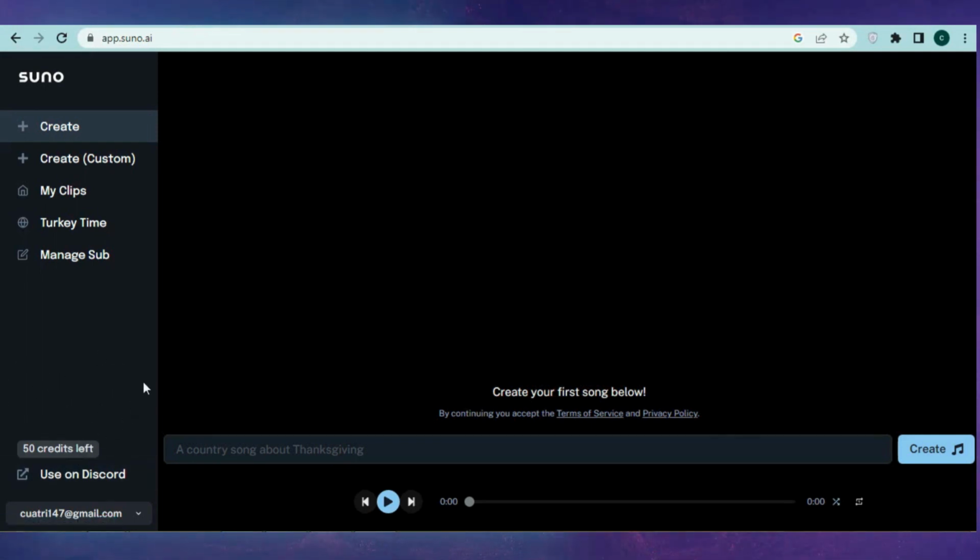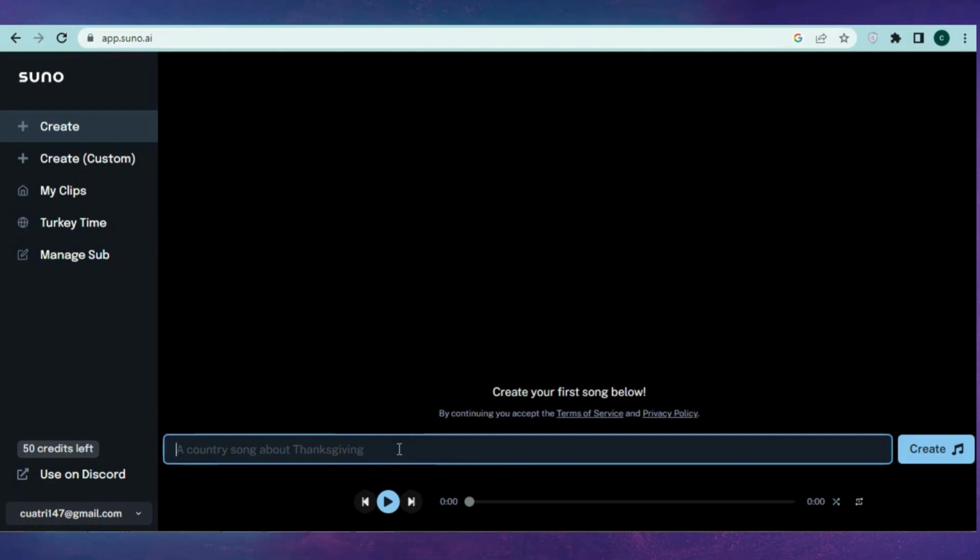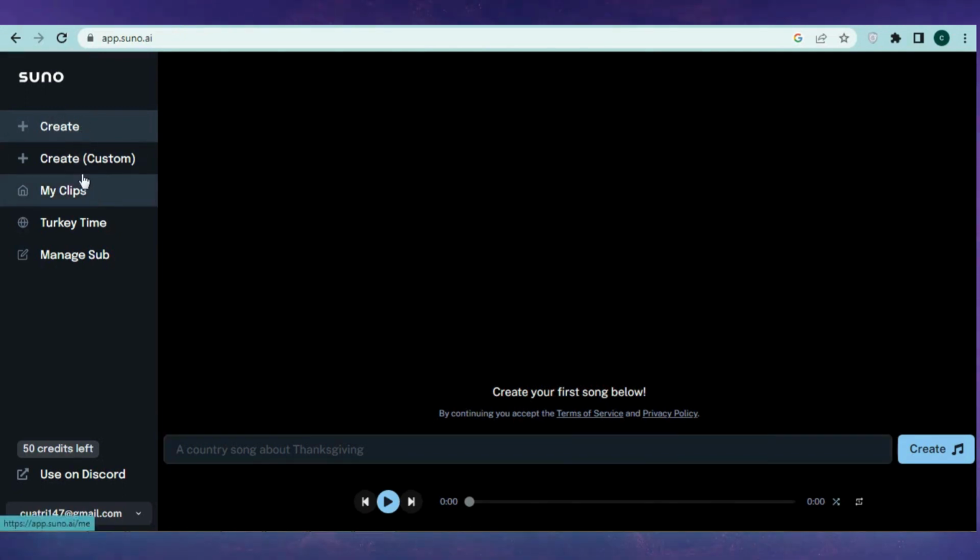Now, let me guide you on creating a song using AI. In the top left corner of the screen, you'll see 2 options. In the Create option, you can let the website automatically generate lyrics for you. In the Create Custom option, you upload your own lyrics. Alright, I'll demo each feature for you. I'll use the Create function first.